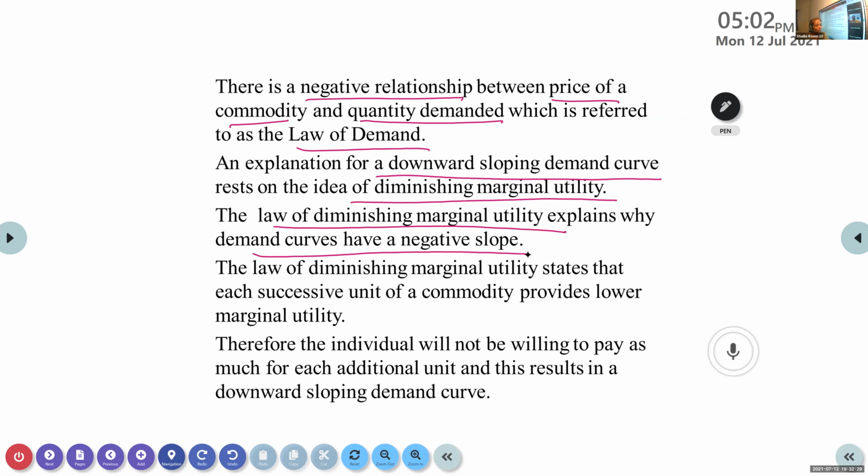So as you consume more and more quantity, the utility that you are getting, is it increasing or decreasing? Is it increasing or decreasing? Nobody has the answer, right? And total utility will increase. No, no, I'm not asking about total utility. The utility, you think of utility.